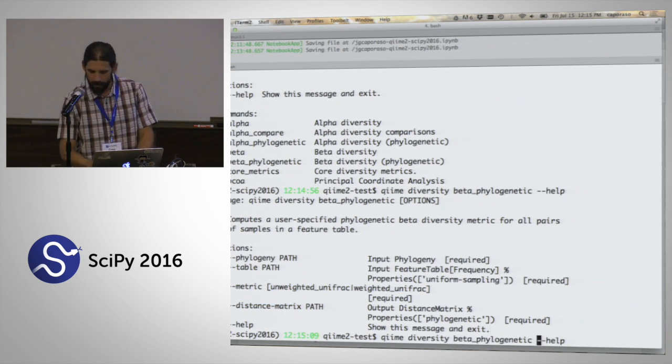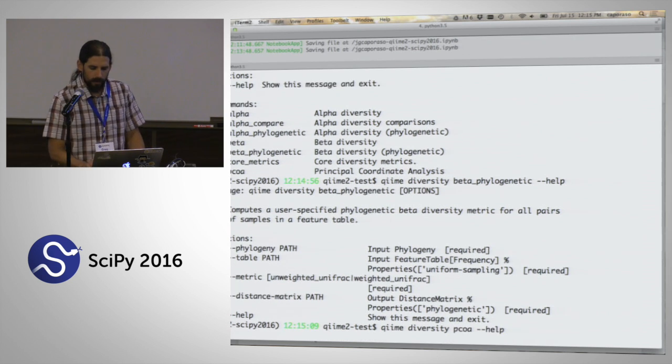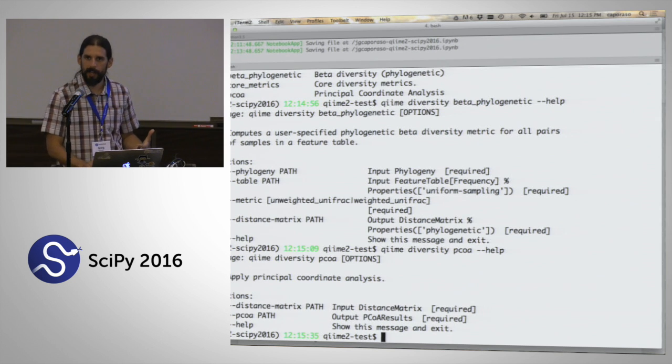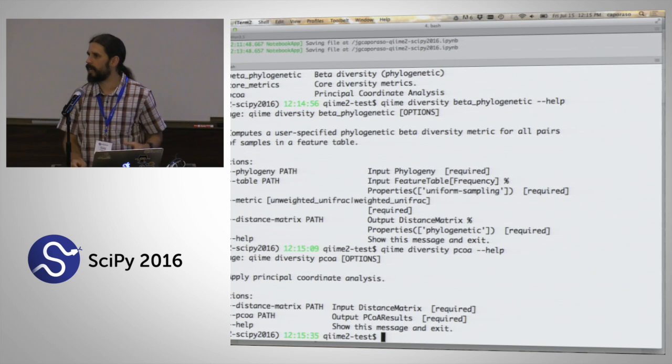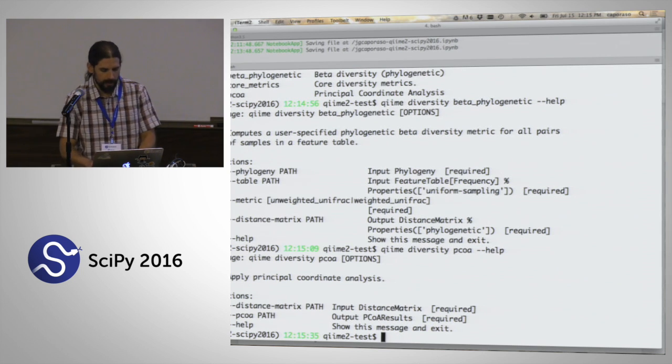But we already ran that one, so let's run a different interface here. So now I'm going to call this PCoA method, which is principal coordinates analysis. So this would be something that I might logically apply after generating a distance matrix. And I'm going to do that with the distance matrix that I just generated through the artifact API.